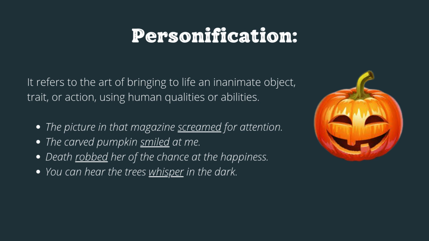Death robbed her of the chance at the happiness. Death doesn't rob. Humans do. So rob is a human quality that is given to death. You can hear the trees whisper in the dark. Trees don't whisper.